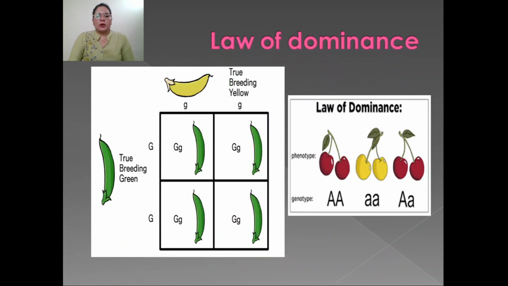We can understand this law with the help of another example. Like we have a green pod and yellow pod. Green pod produces capital G gametes, but the yellow pod produces small g gametes. After the crossing, we obtained all pods which are green in color, which means the dominant factor, dominant G, expresses itself and all the phenotypes are green in color.